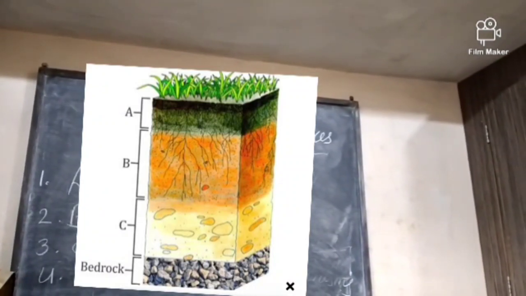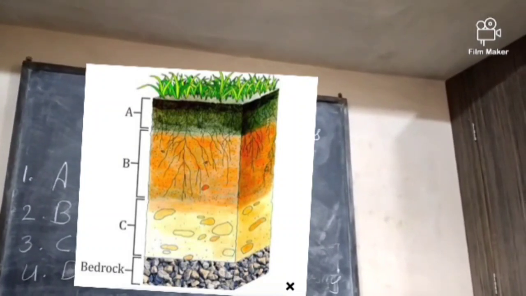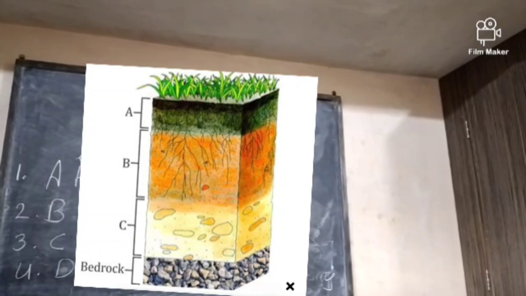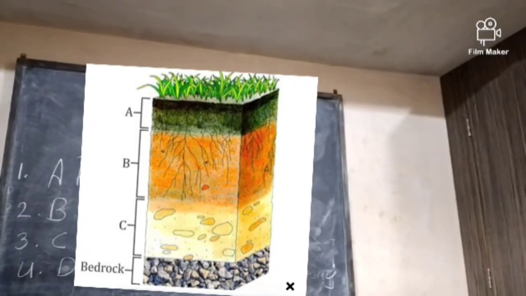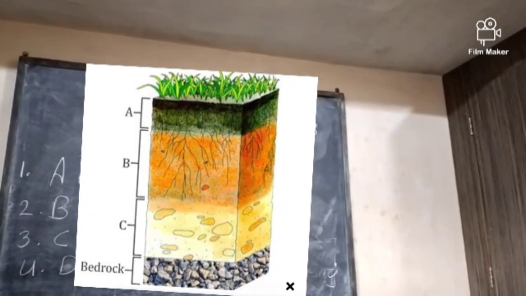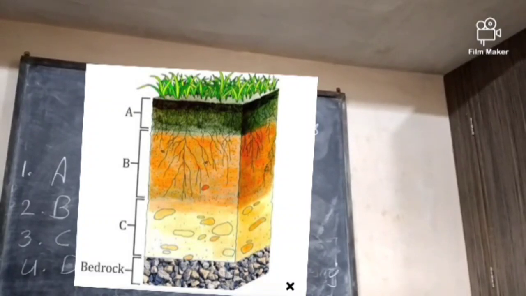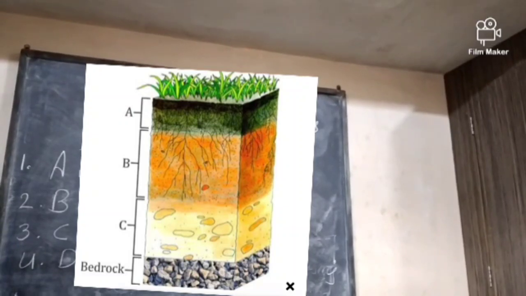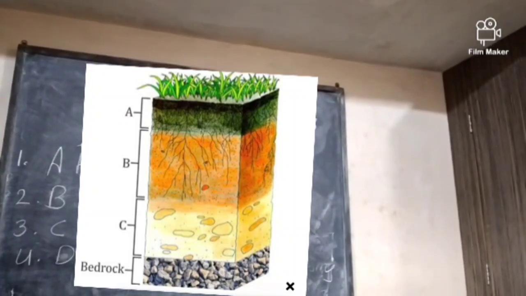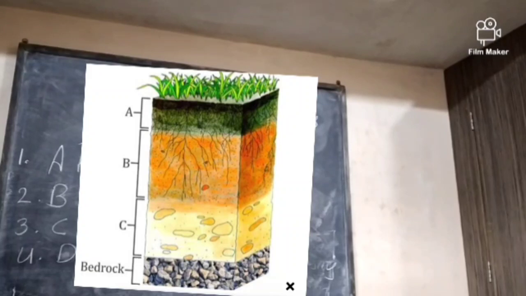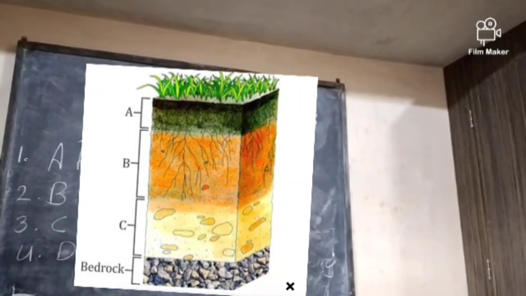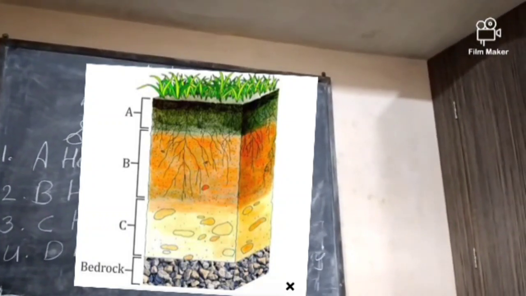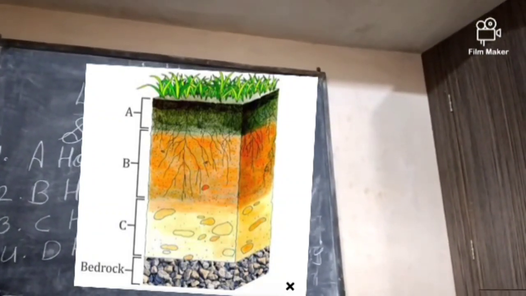First we discuss horizon A. You can see in the picture, horizon A is made up of the top layer of soil, and it is also called the topsoil. It is green in color and usually the darkest layer. It has the highest concentration of organic matter called humus, and it is a region of intense biological activity: insects, worms and animals are there, and the roots of plants grow in this horizon.